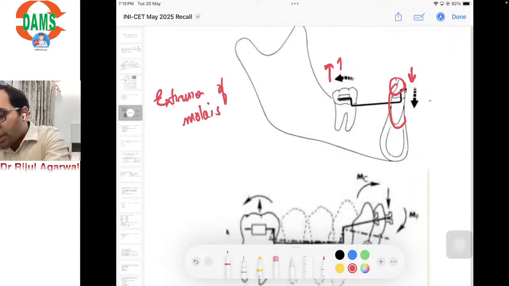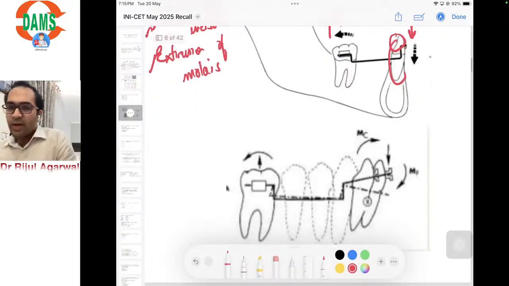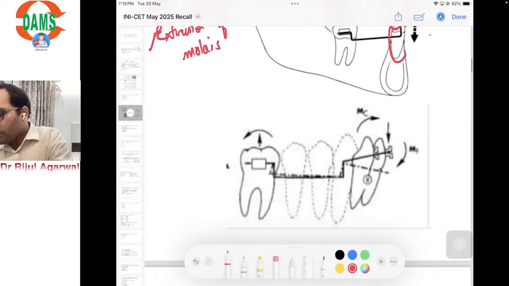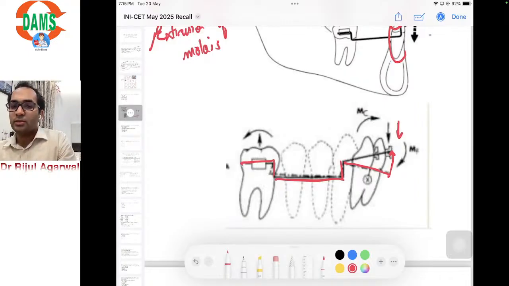So there is intrusion of incisors, there is extrusion of molars. Now we'll look at the other effects. Technically, when the intrusion utility arch is constructed, it is constructed like this, and we forcefully place it inside the bracket, and it will have this effect on the incisors.